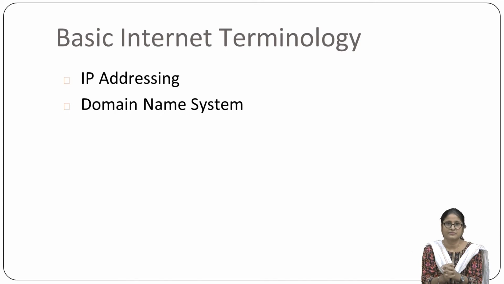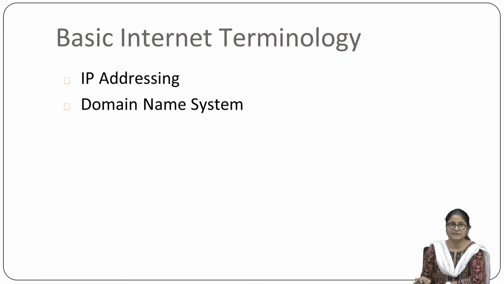In order to communicate successfully over this large network, each and every computer system as well as other connecting device needs to be identified uniquely. So a unique identification number is necessary to differentiate each and every device, and this is done by IP addressing and the domain name system.